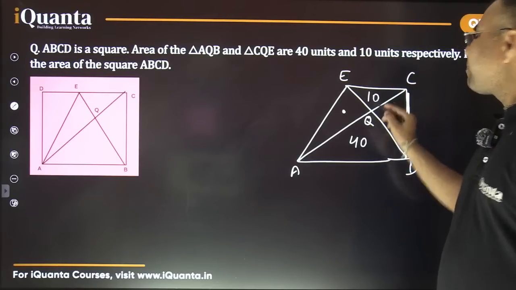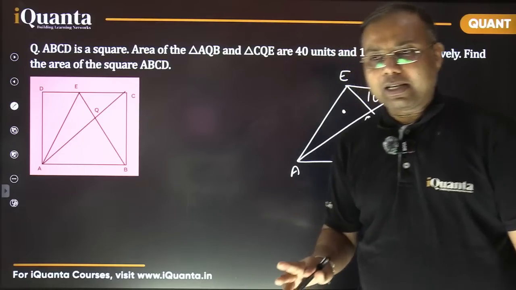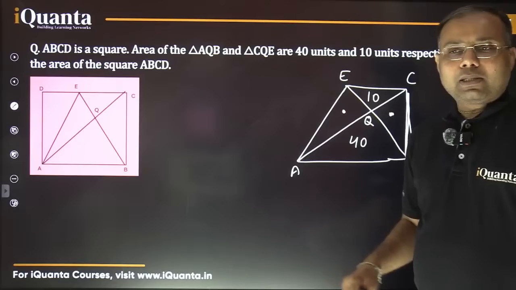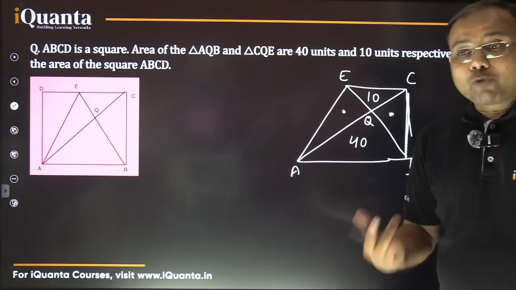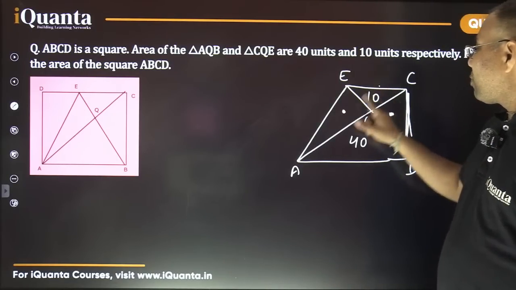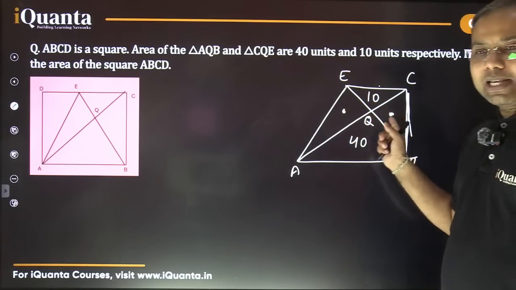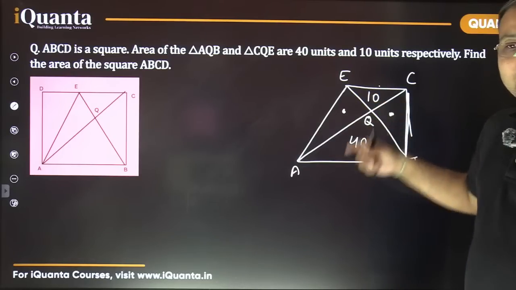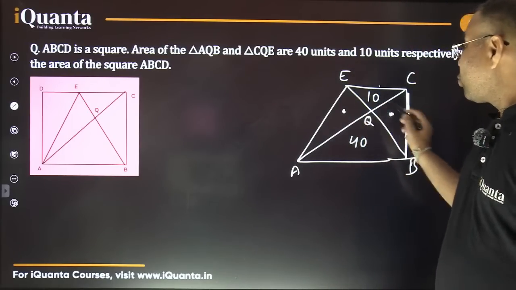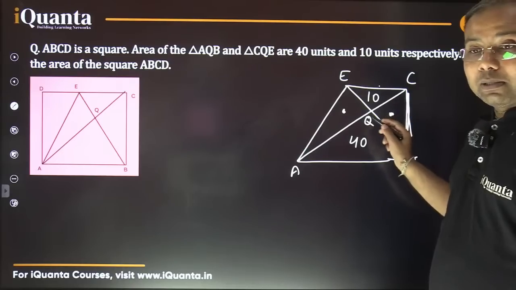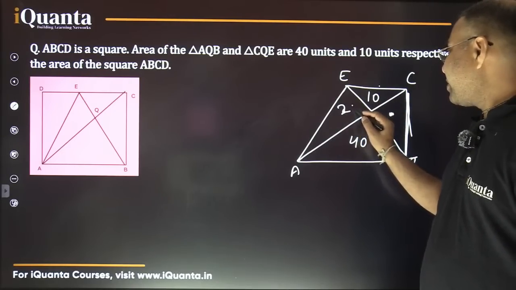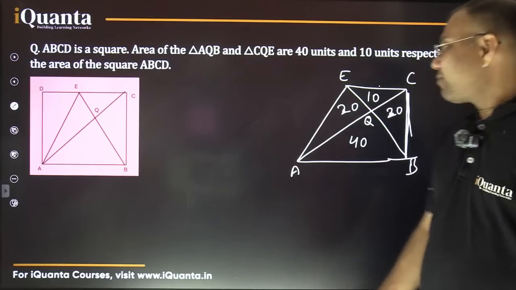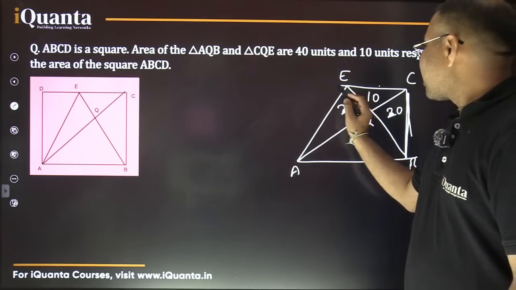The important part regarding any quadrilateral is that the product of the areas of diagonally opposite triangles is the same. That means 40 into 10 would be equal to the product of these two areas. In case of a trapezium, these two are equal. 40 into 10 is 400, and these two are equal and their product should also be 400. So it comes out to be 20 each, because 20 into 20 is also 400. That's it. We are done now. So this was a complete square here.